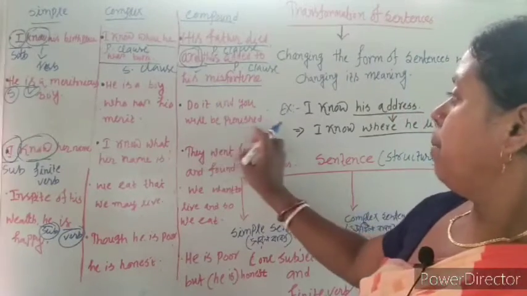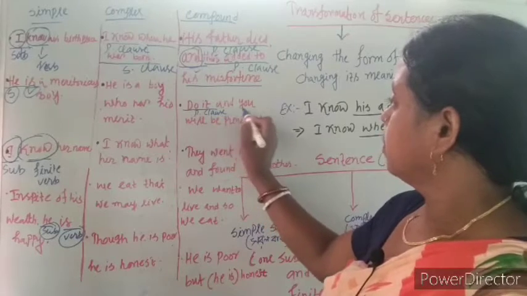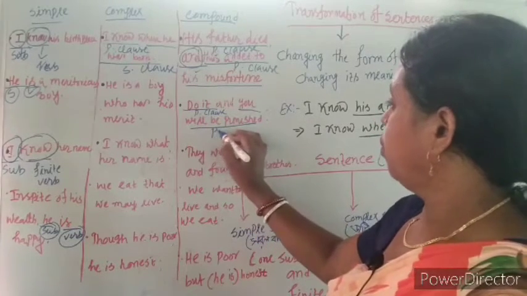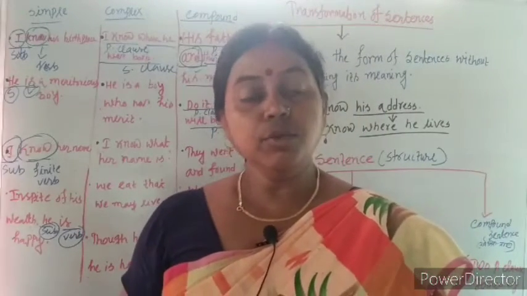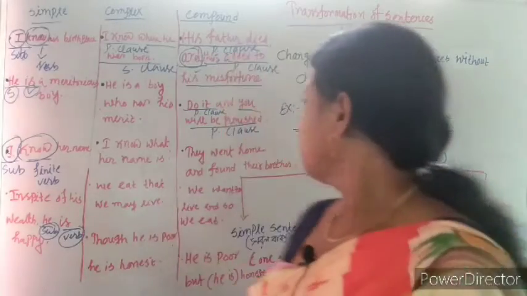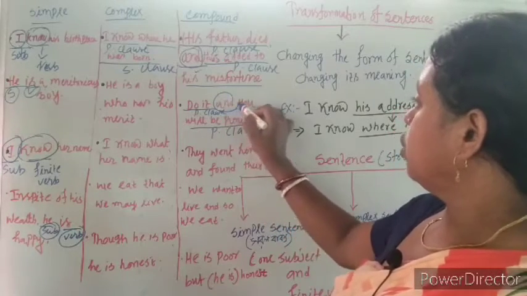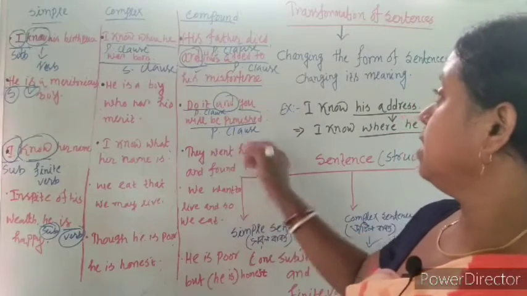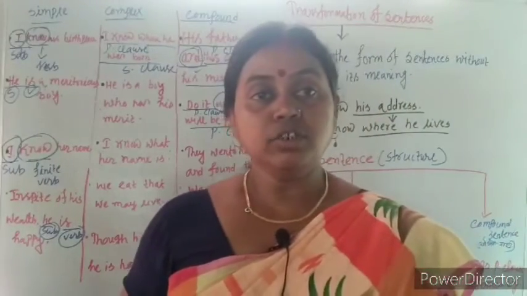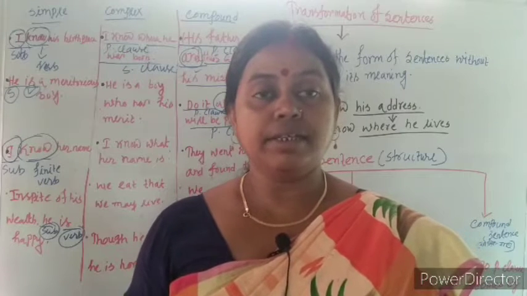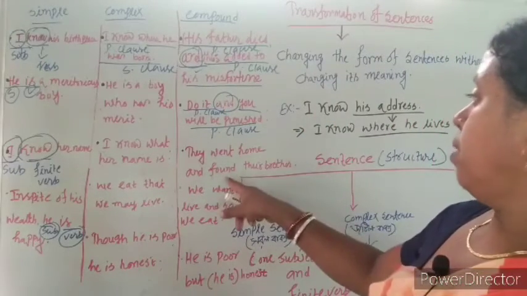Do it and you will be punished. Do it is a P clause. You will be punished is also a P clause. Do it is a principal clause. You will be punished is also a principal clause. These two clauses are joined by the conjunction and. So, it is a compound sentence. In a compound sentence, there are two principal clauses and they are joined by the conjunction and, or, but, etc. Now, another compound sentence.